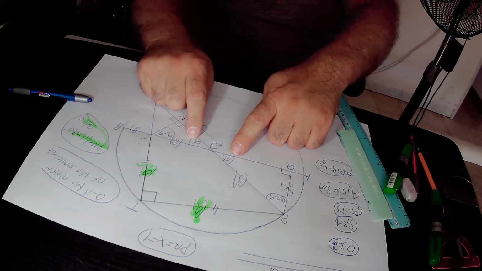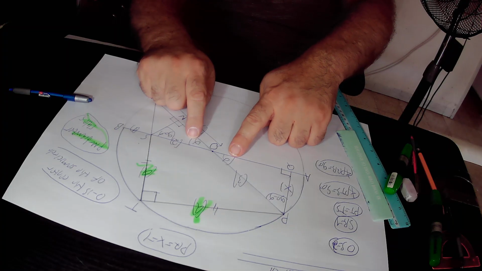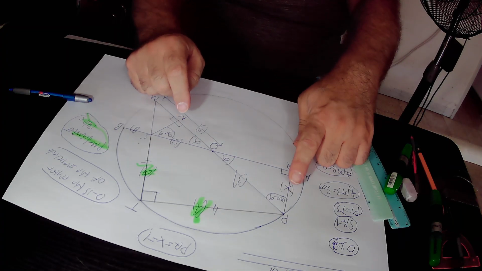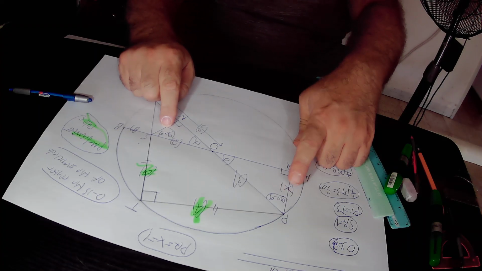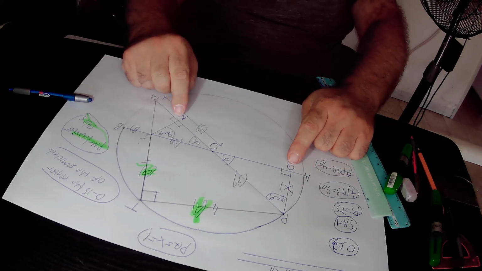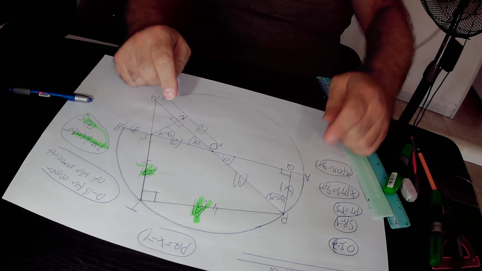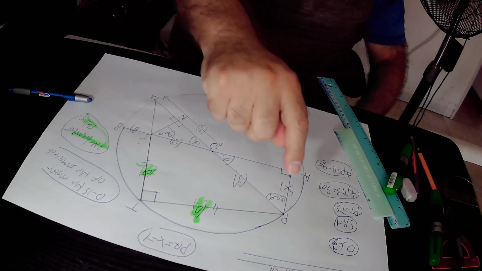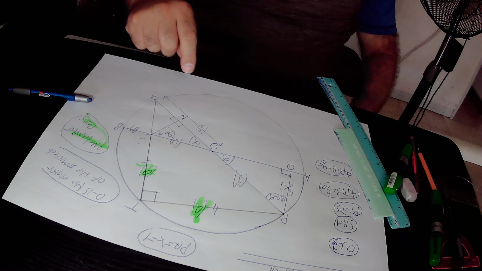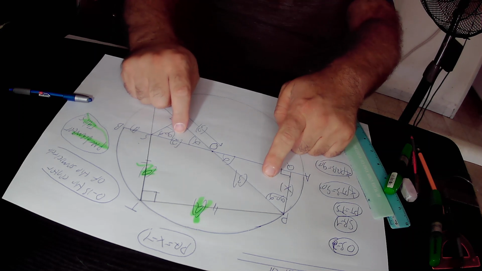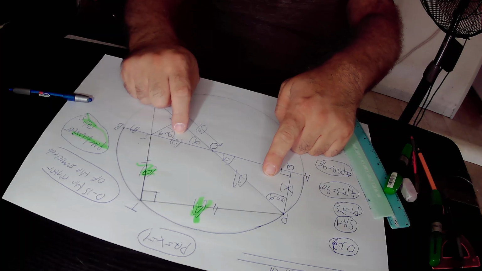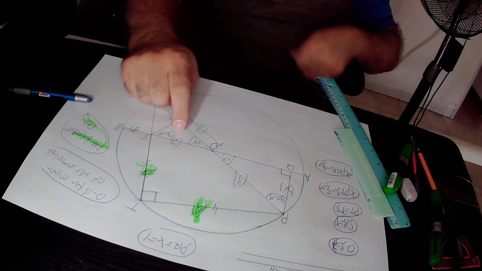First of all, those two angles are both equal to alpha, therefore they are equal to each other. In addition, those two angles are both equal to 90 degrees minus alpha, therefore they are equal to each other. And finally, those two angles are both equal to 90 degrees, and therefore they are equal to each other. So if you prove that all the angles of this upper right triangle PQO are correspondingly equal to all the angles of this lower right triangle, triangle ONS, then those two right triangles are similar to each other according to the angle similarity rule. So I write it down.